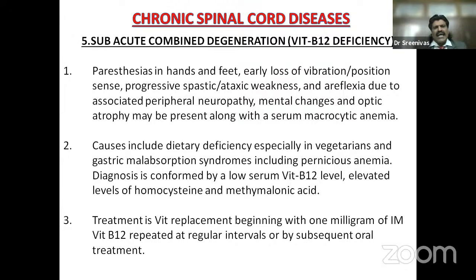So paresthesias in the hands and feet, early loss of vibration and position sense from posterior column involvement, progressive spastic ataxia, again posterior column, areflexia due to associated peripheral large fiber neuropathy, mental changes and optic atrophy may be present along with macrocytic anemia. Causes include dietary deficiency, especially in vegetarians, and gastric malabsorption syndromes, including pernicious anemia. Diagnosis is confirmed by low serum vitamin B12 levels and elevated levels of homocysteine and methylmalonic acid. Treatment is vitamin replacement beginning with 1 milligram of IM vitamin B12 repeated at regular intervals, or subsequent oral treatment.